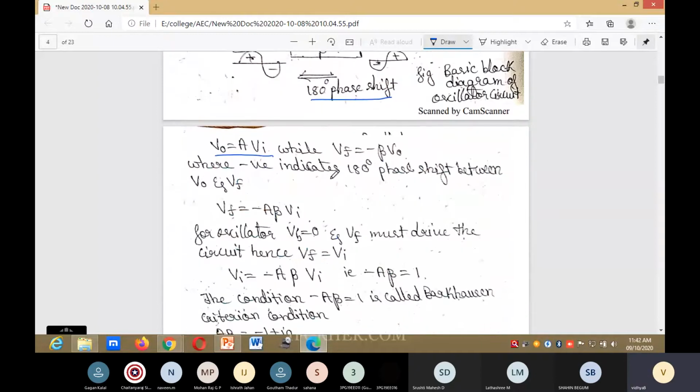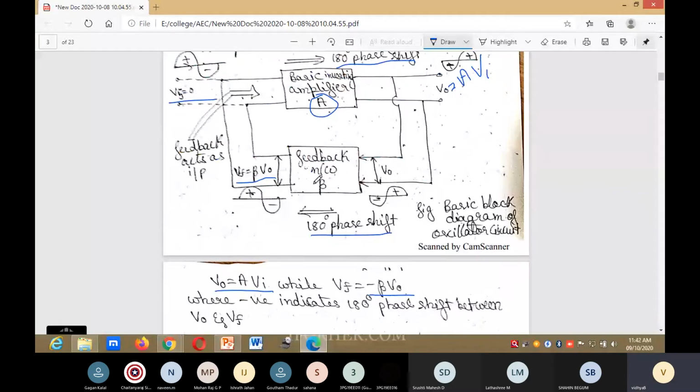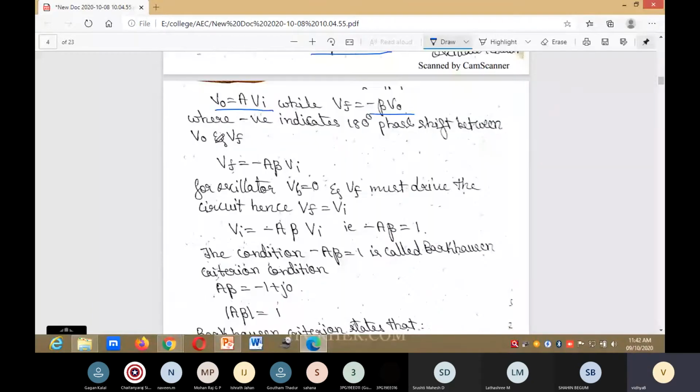While Vf is equal to minus beta into V naught, where Vf is the feedback and the negative indicates 180 degree phase shift between V naught and Vf. This negative indicates 180 degree phase shift between what? Output voltage and feedback voltage. Okay, Vf is equal to minus A beta into Vi.